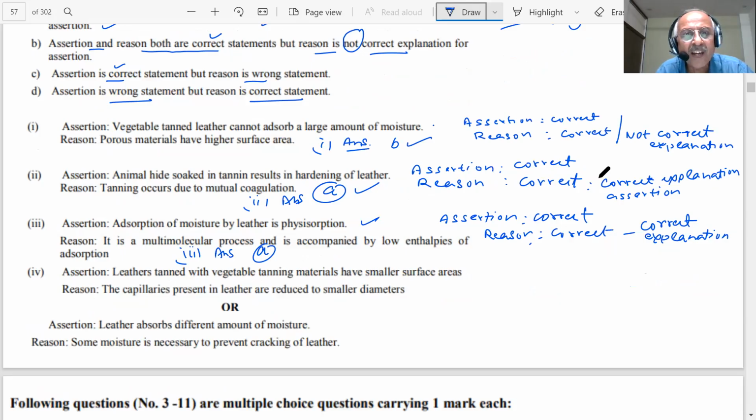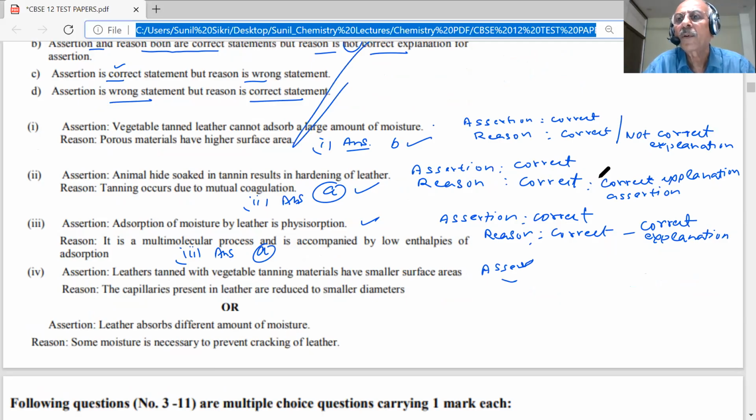Leathers tanned with vegetable tanning material have smaller surface areas. Is the assertion correct?